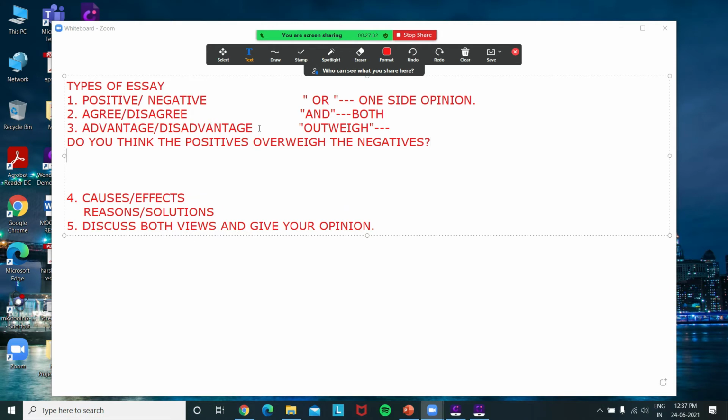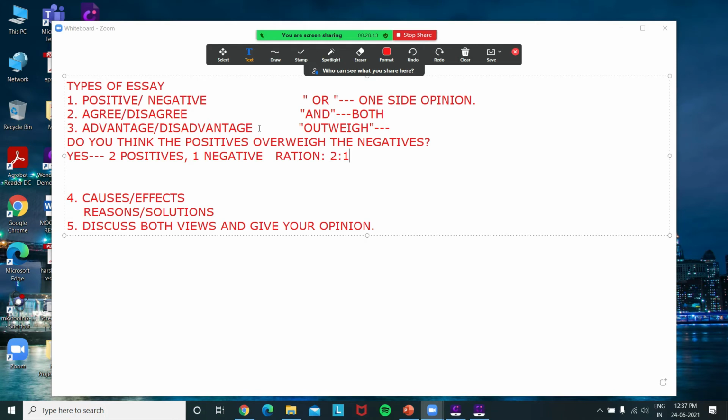If you feel that the answer is yes, what you will be doing is mentioning two positives and one negative. That means whenever an outweigh question is there, we have to answer it in the form of a ratio. Over here I will be giving 2:1, or I can definitely give 3:1 also, that is 3 positives and 1 negative, or it can be 3 positives and 2 negatives. In short, I have to show that the positives are outweighing the negatives.